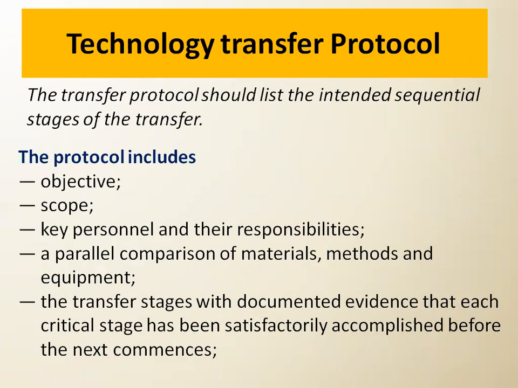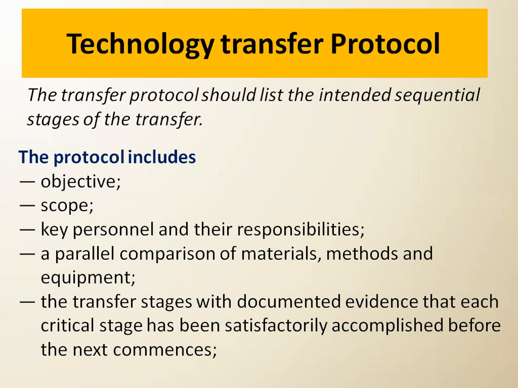Then this technology transfer protocol. A protocol is a list, or a sequence, when we talk about the technology transfer protocol. Here we enlist all the activities stepwise, and we call it a protocol.